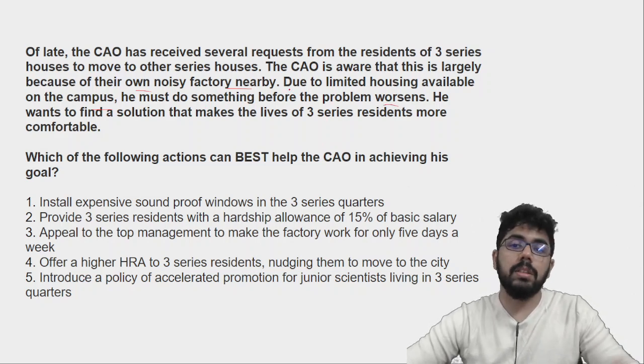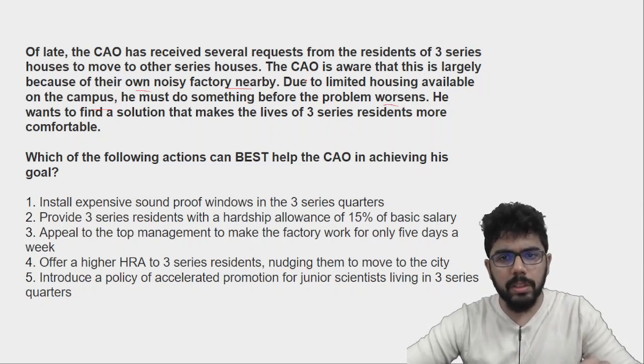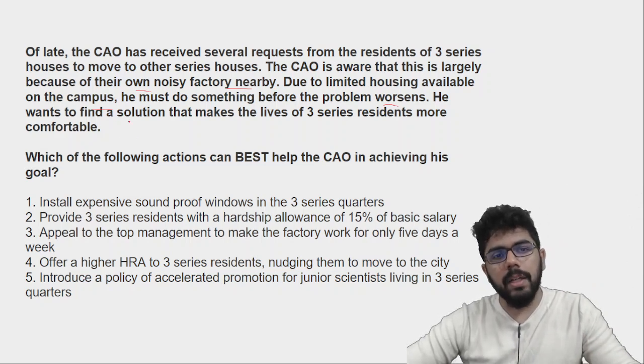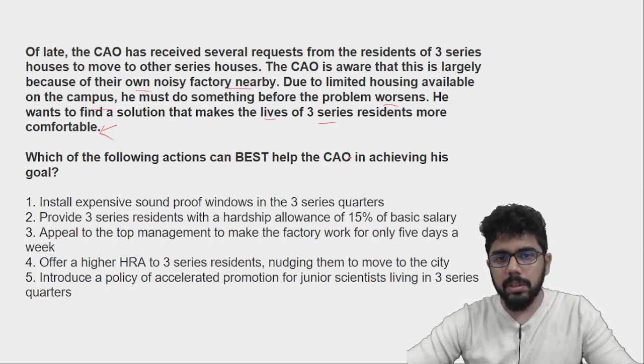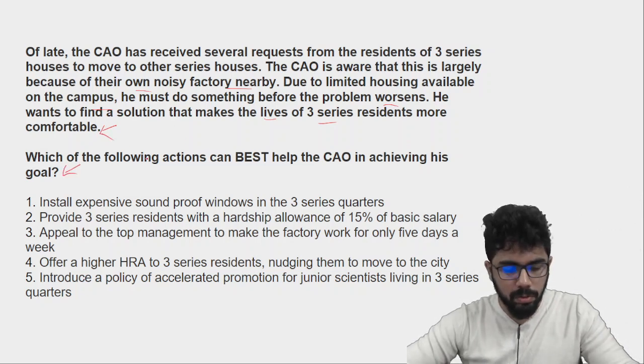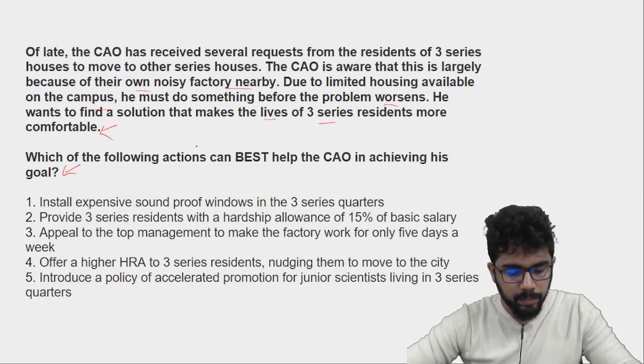अब सब लोग डिमांड कर रहे हैं 3 series का लेन छोड़ने के लिए because वहाँ पे नॉइज है. He wants to find a solution that makes the lives of 3 Series residents more comfortable. Which one of the following actions can best help the CAO in achieving his goal? तो अब क्या आएगा? What should be the answer here now?